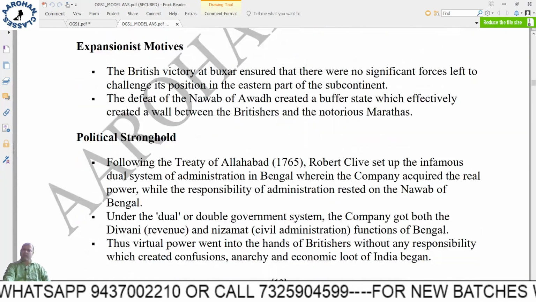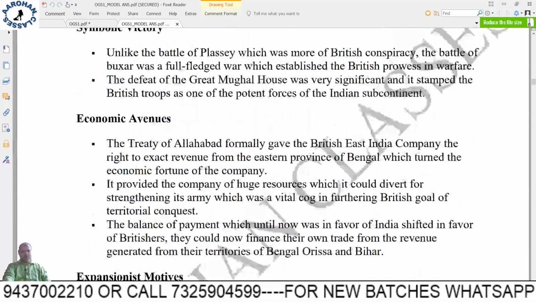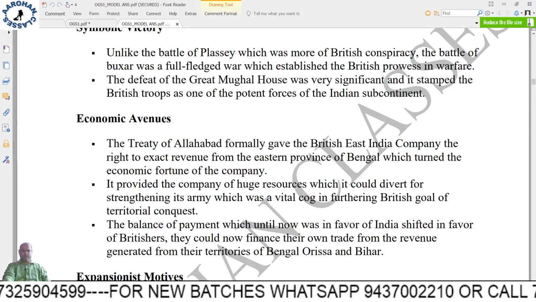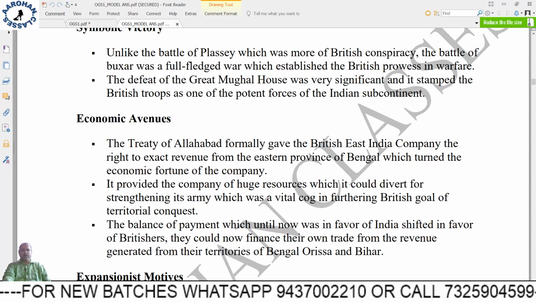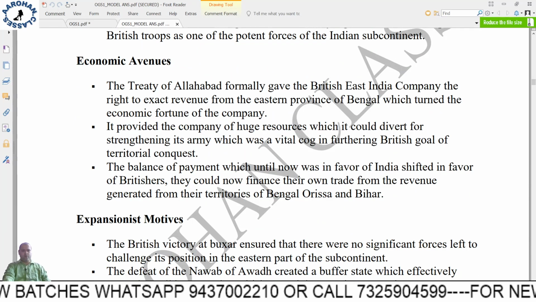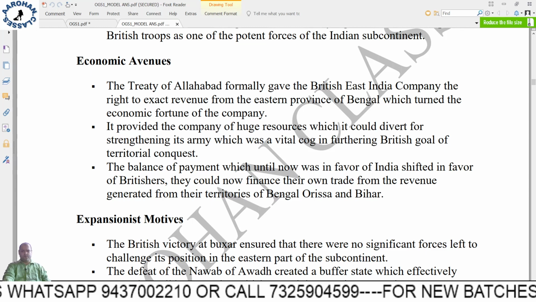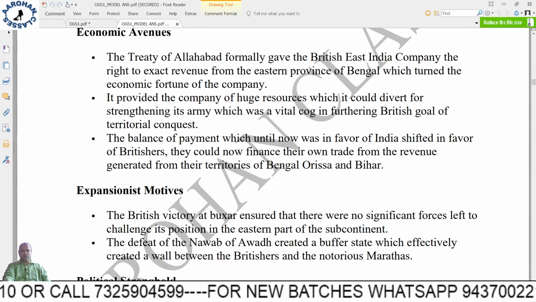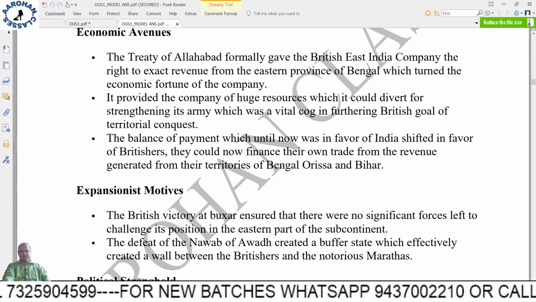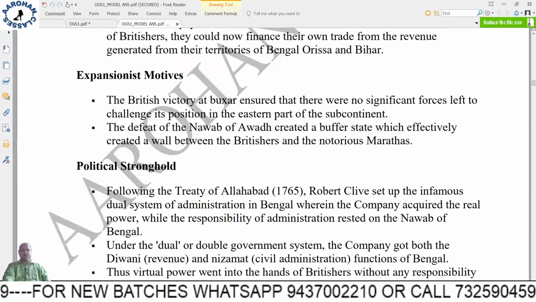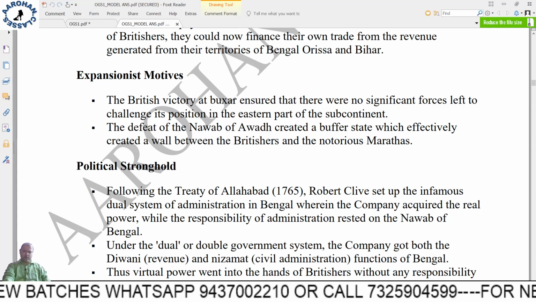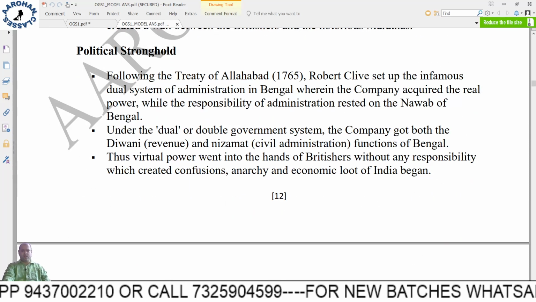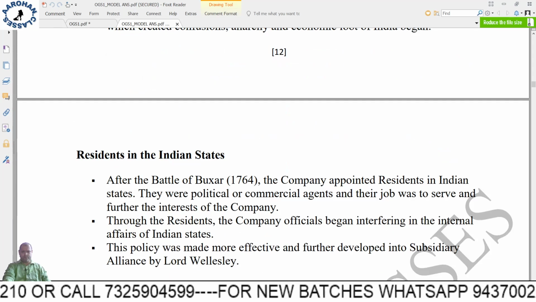Okay, but still they could not defeat the British. So it was kind of a symbolic victory. That means the British had defeated a very powerful combination including the Emperor of India. Then economic avenues, so the British got a lot of concessions from the Nawab. Then expansionist motives, so the British also started to expand. And slowly they made the area their political stronghold, right?